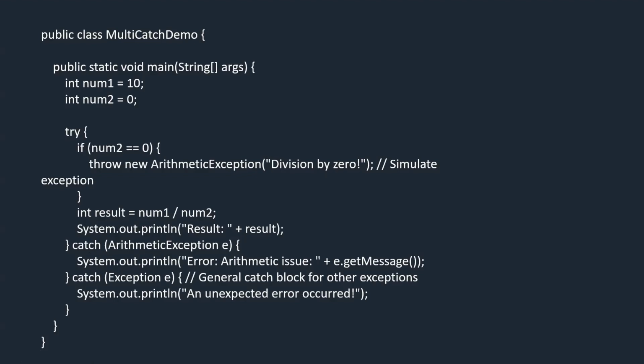But if you don't know what exception may occur, then you can just use Exception e. Now we are going to print whatever exception occurs, like an unexpected error may occur and all. Now let's run this code and see that.